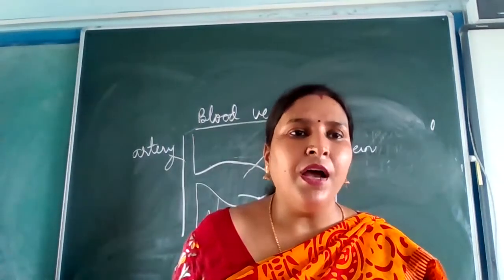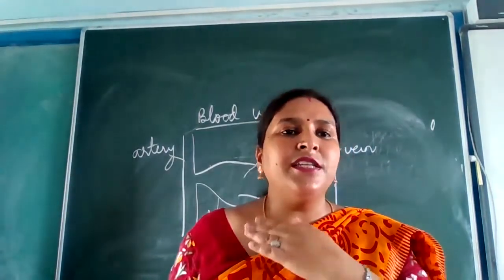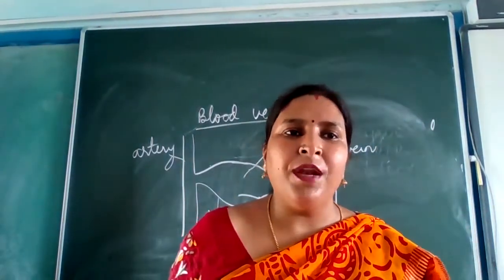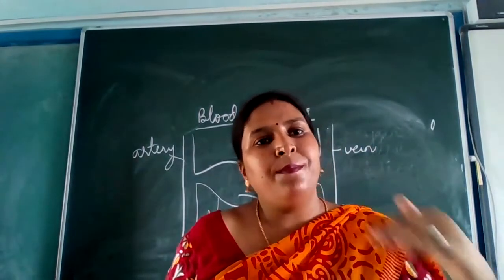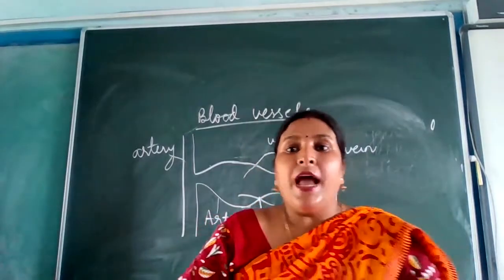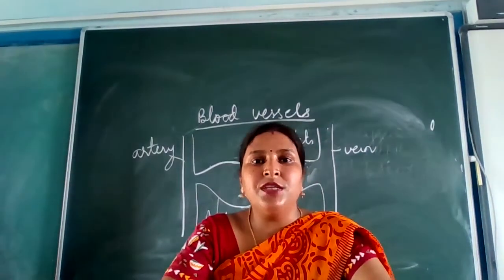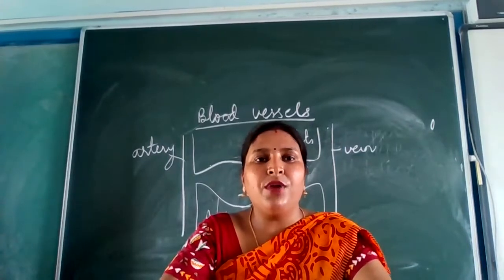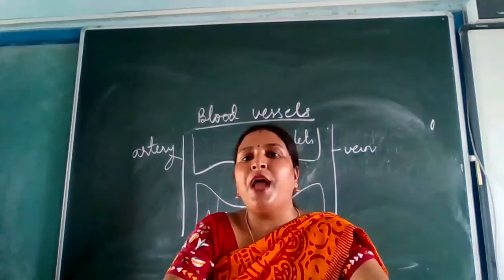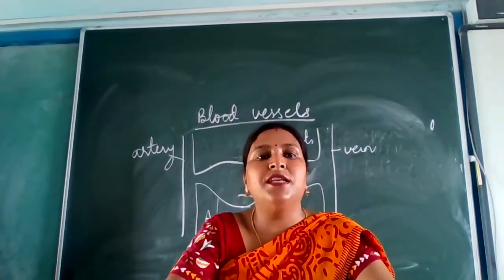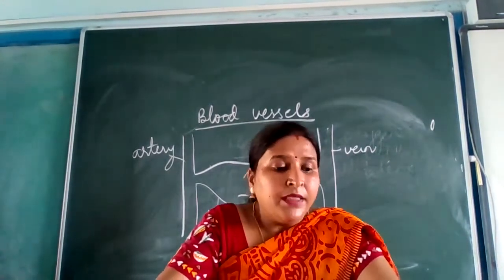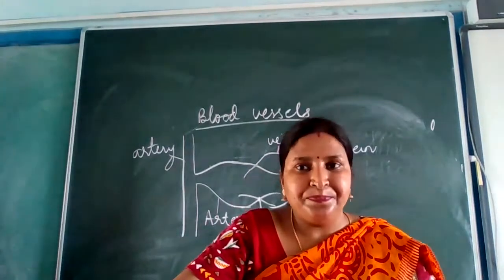Now you heard that superior vena cava is written upper half. Upper half means shoulder region and the head region. From this region to the upper region, the impure blood is brought by superior vena cava. Below the shoulder, the blood is brought by inferior vena cava. And as I have told you, if the question comes, which is the largest vein of the body, what are you going to write? Vena cava. If you write only superior vena cava or only inferior vena cava, the answer is incomplete. So better write down vena cava. Is that clear?